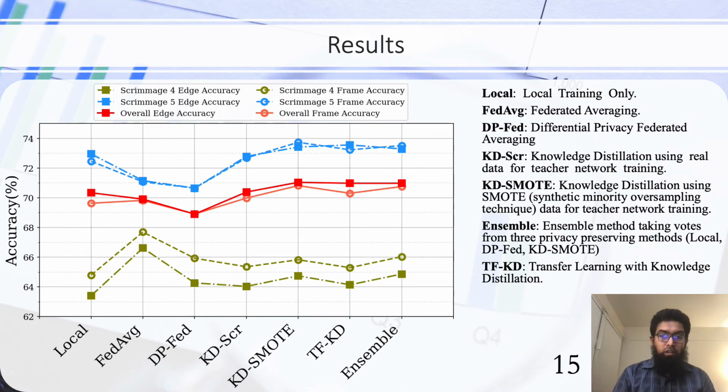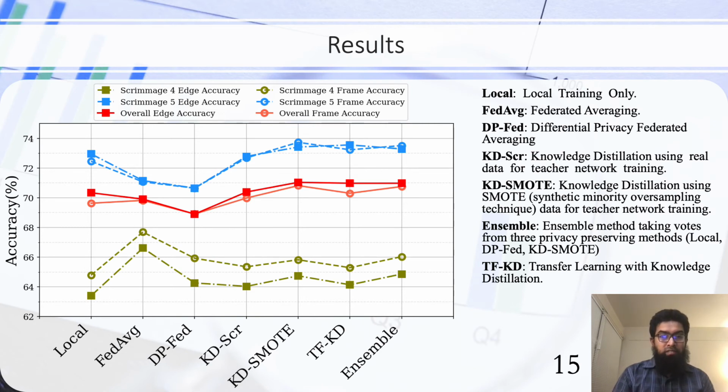Because in the transfer learning with knowledge distillation framework we are using both synthetic data and also real data, we thought that it would be a good comparison to compare it against an ensemble method that has access to the other three privacy preserving methods, that is local training, differential privacy federated averaging, and knowledge distillation with synthetic data. We can see that here on the left side, the blue ones are for scrimmage 5, the green ones are for scrimmage 4 lines, because they're quite different. We are presenting their results differently, and we have the red ones, which is the average results.